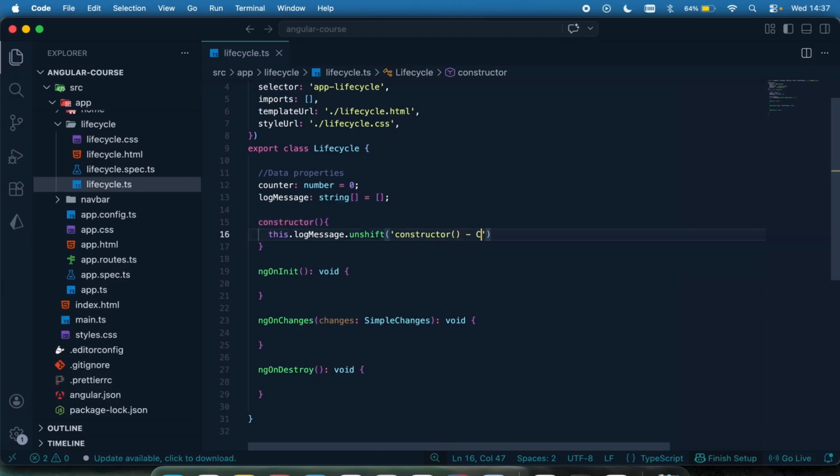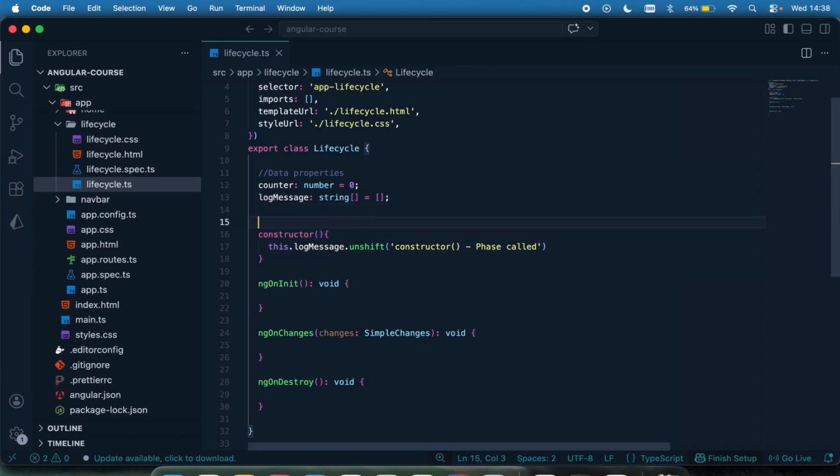Okay, so what are most of the things you do in the constructor? So the constructor, for a larger project, is where you inject your dependencies.